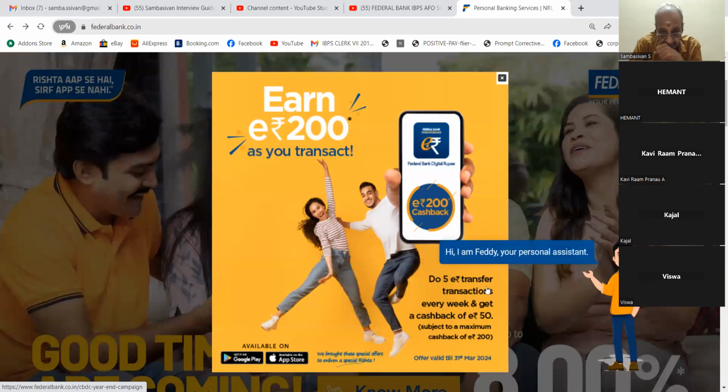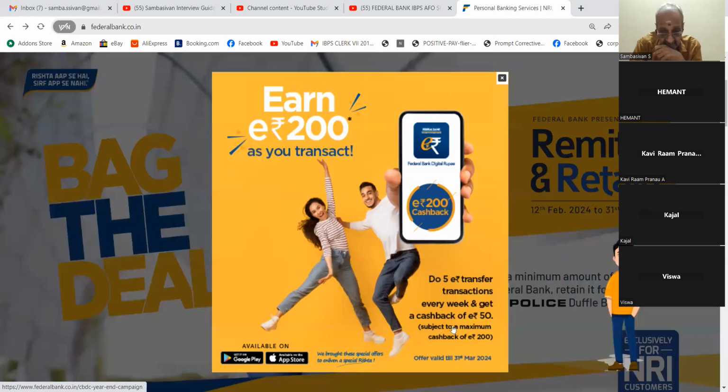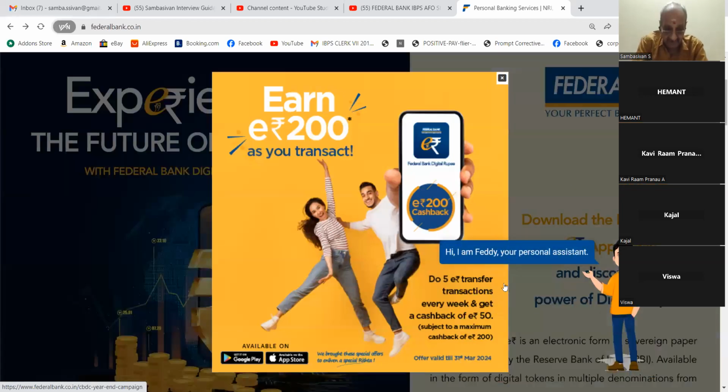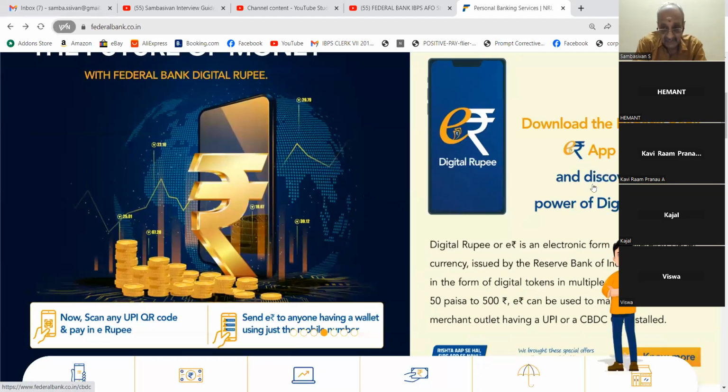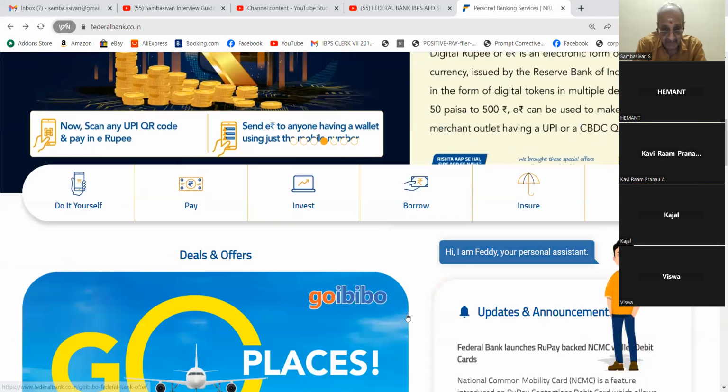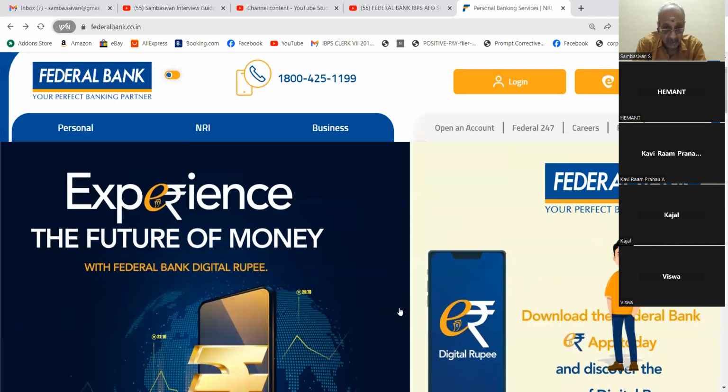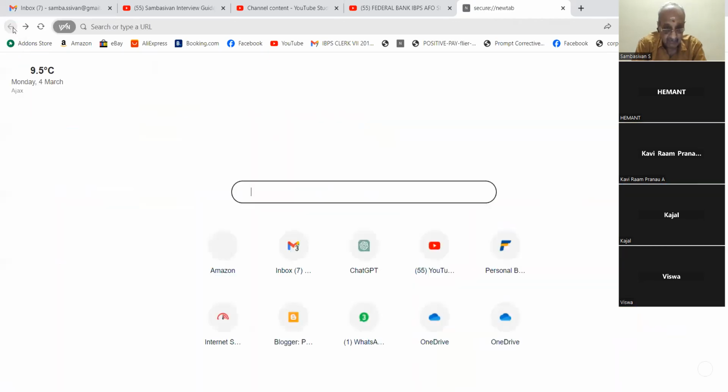Do e-rupee transfer transactions every week and get a cashback of e-rupee. Acha, this is the digital rupee. I was not interested in that. As for interview purposes, you must know about it. Please go through that.